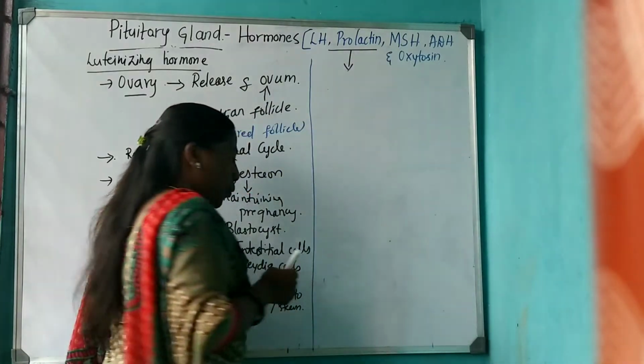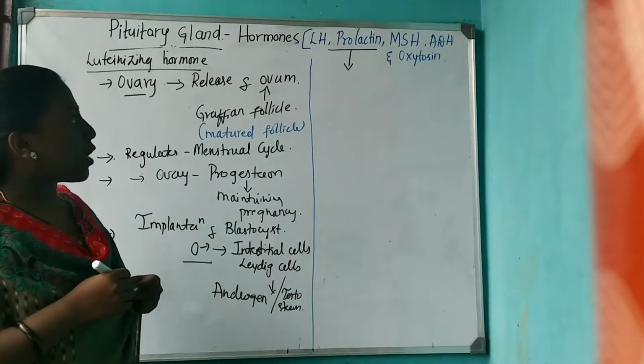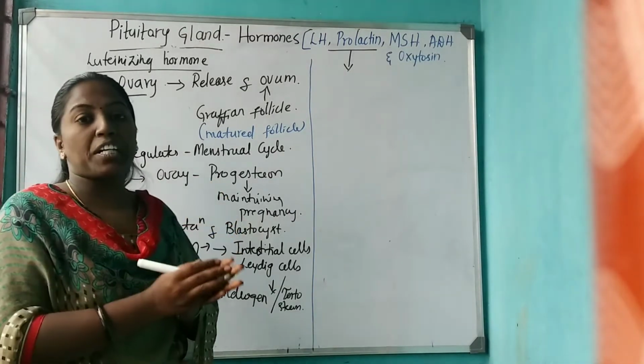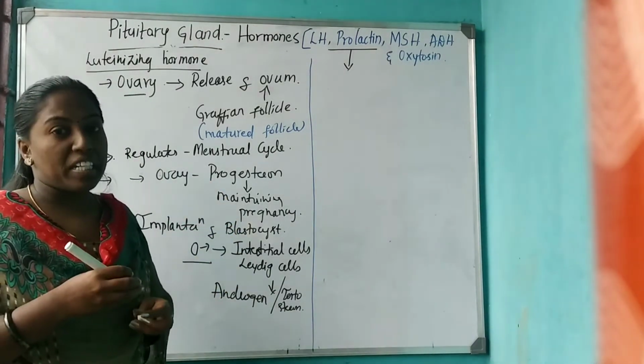Next hormone, prolactin. Prolactin is required for the development of mammary glands.